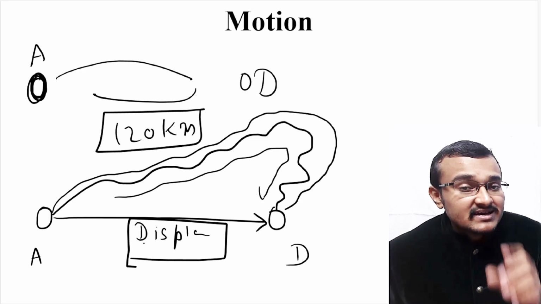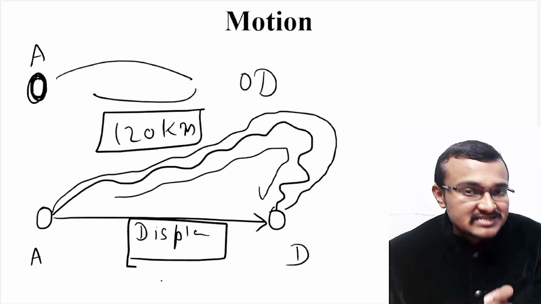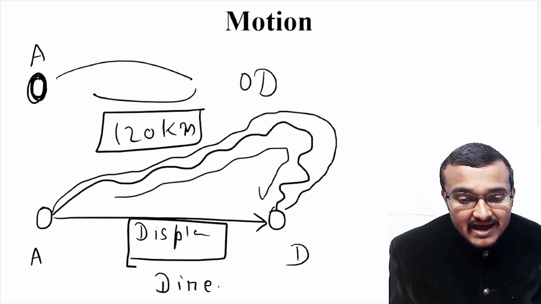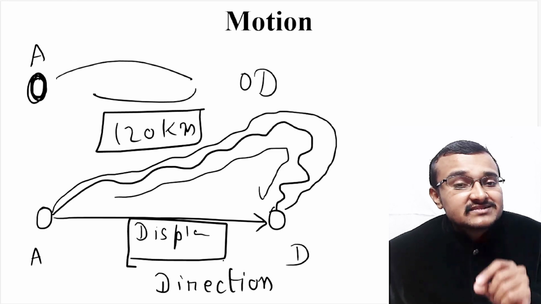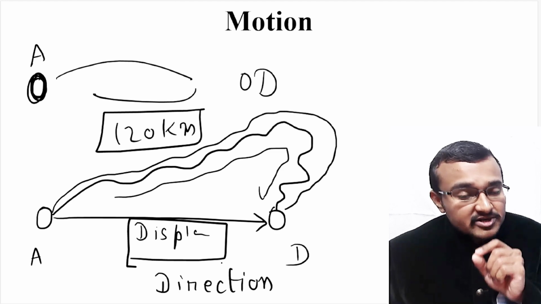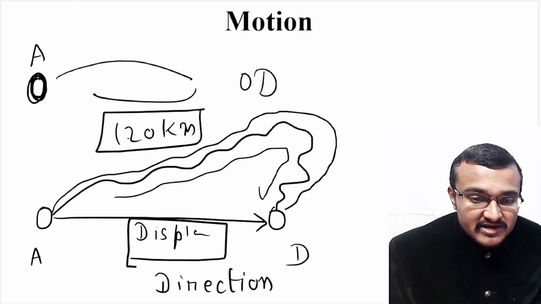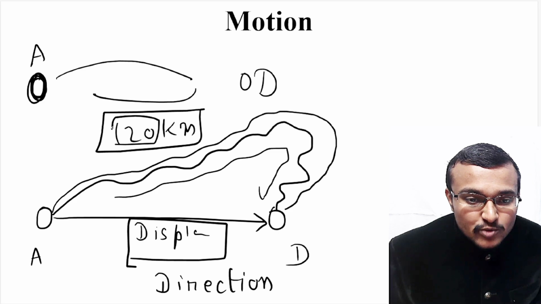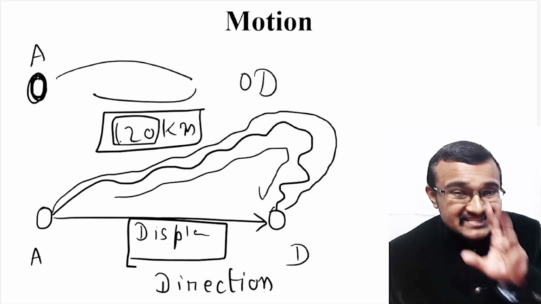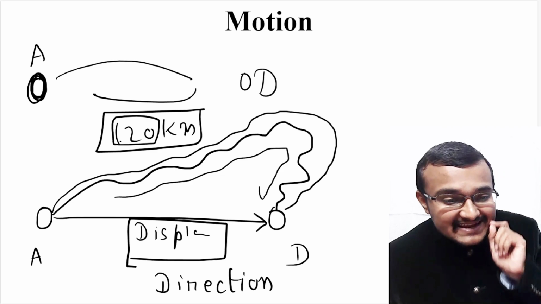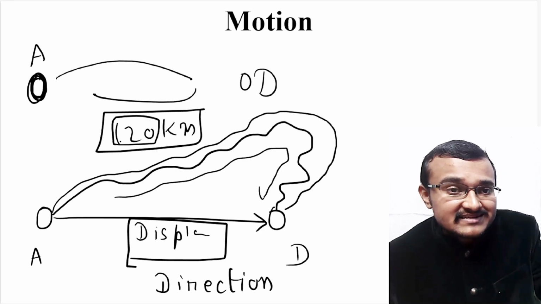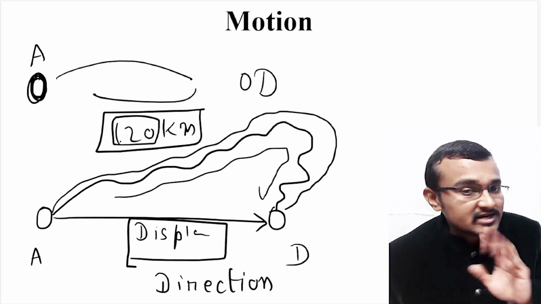So this particular displacement has direction, and the numerical value which you give is the magnitude of that displacement. For example, if I say 120 kilometers, this 120 is the magnitude, and the direction in which it has traveled is given by the displacement, not by the distance.